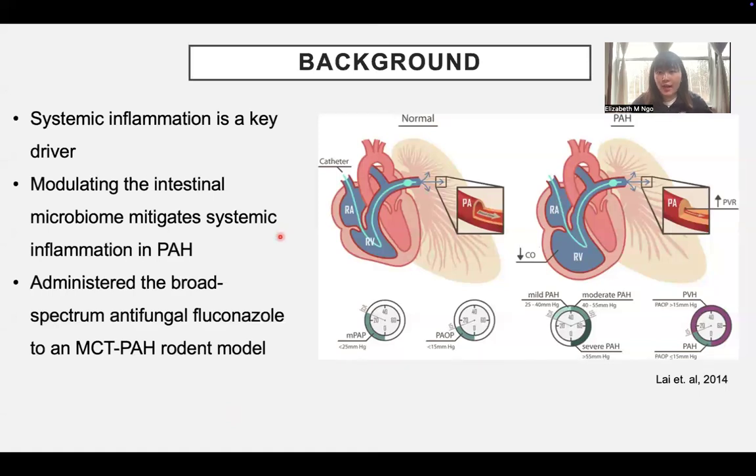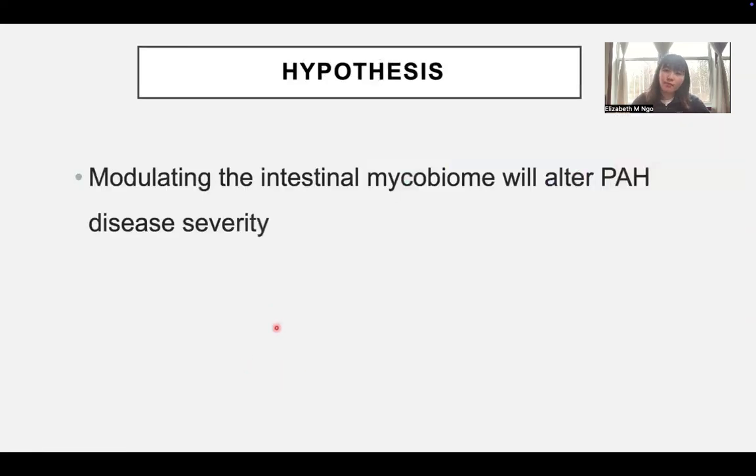However, very few labs have looked at the role of fungal species, which make up less than 1% of the intestinal gut. The aim of this project was to determine whether modulating the intestinal microbiome or fungal species alters PAH disease severity. To do this, we administered the broad-spectrum antifungal fluconazole to an MCT PAH rodent model. We hypothesize that modulating the intestinal microbiome will alter PAH disease severity.